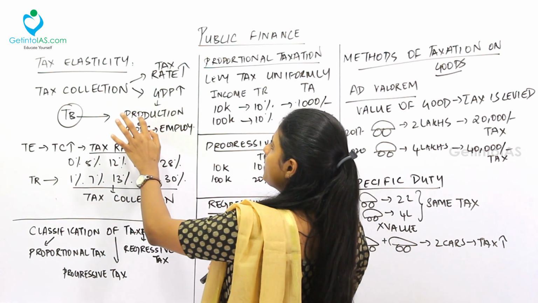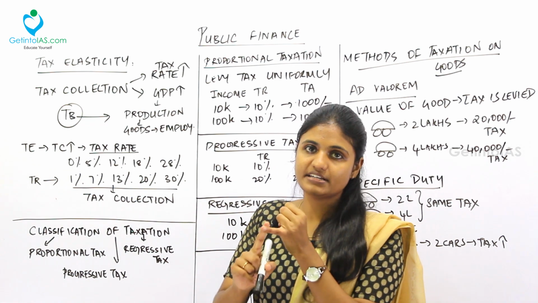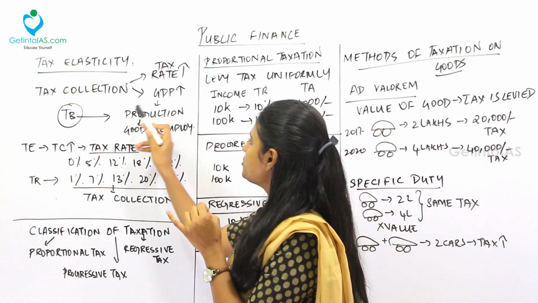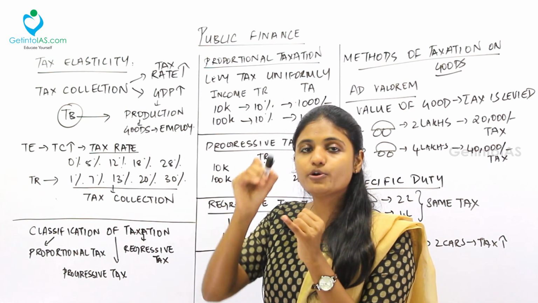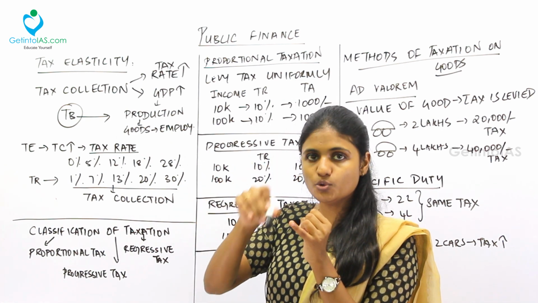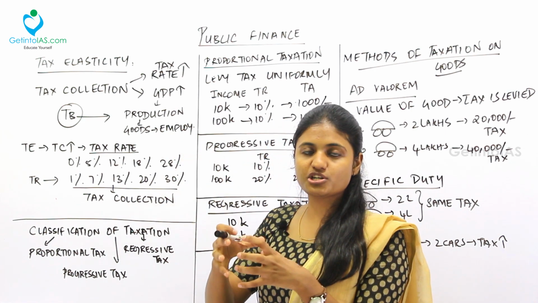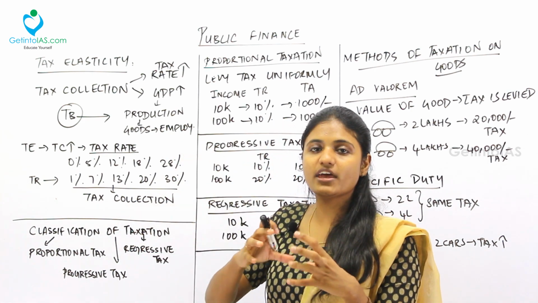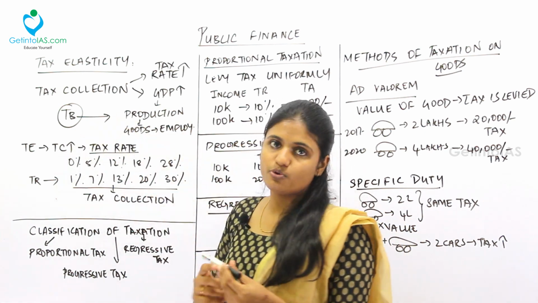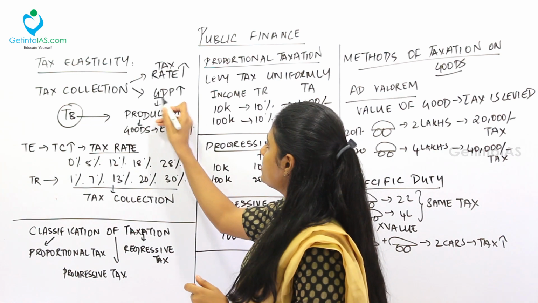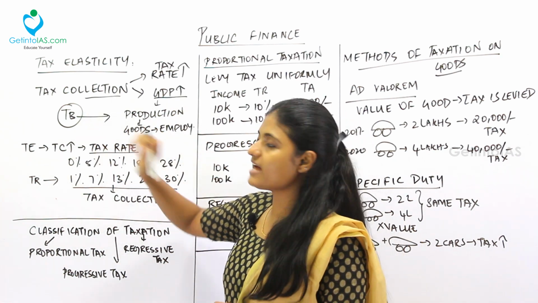How? See, GDP is increasing means the production of goods and services in a country is increasing. Fine. So when the production increases, it means the goods and services increase. For producing those goods and services, you need humans, right? So you are employing a lot of people in the production or the services sector. So by that way, the GDP will also increase. So this contributes to the tax buoyancy. Fine. So when the GDP increases, the tax collection also will increase. That is called as tax buoyancy.